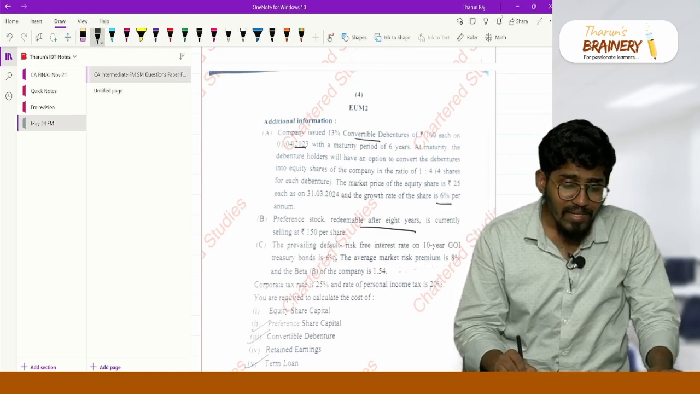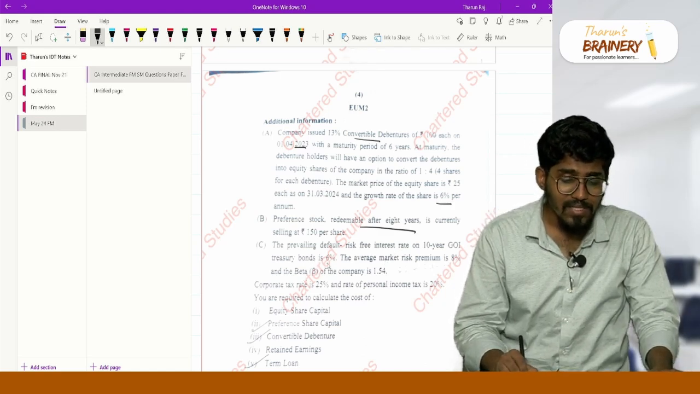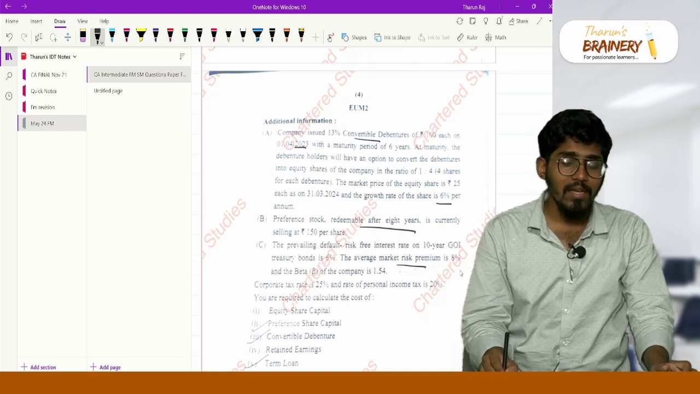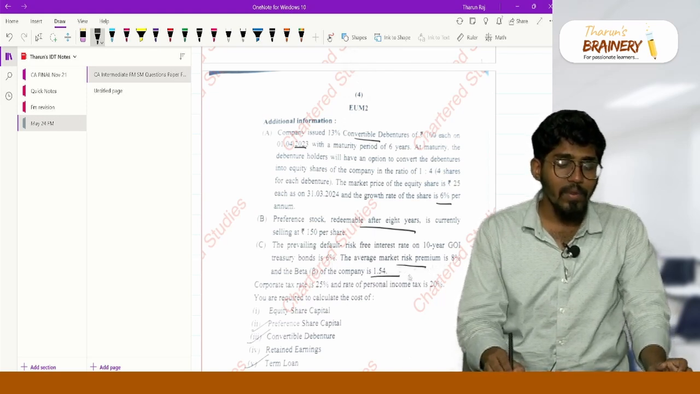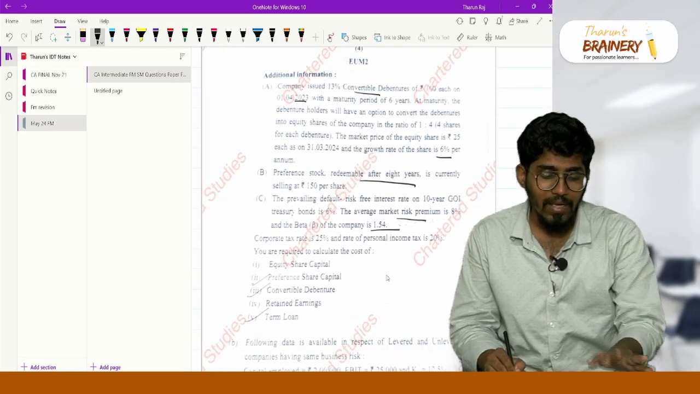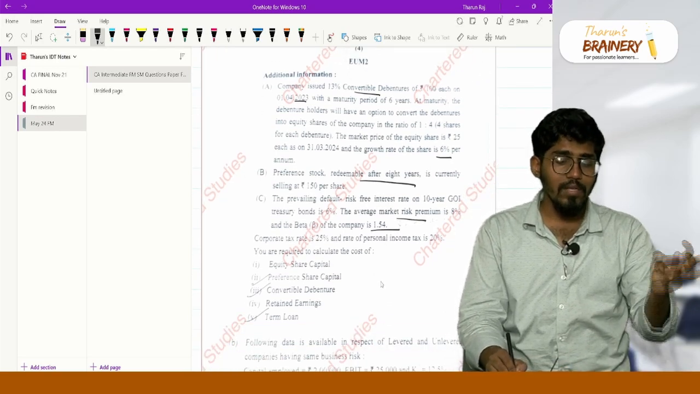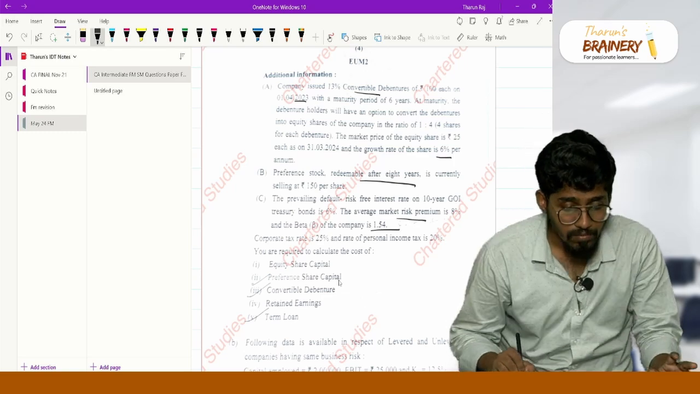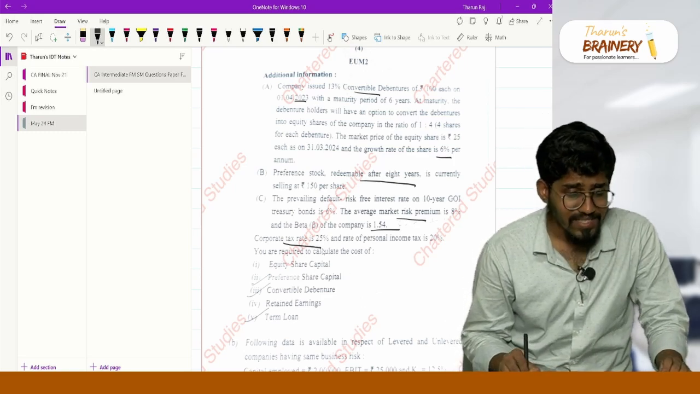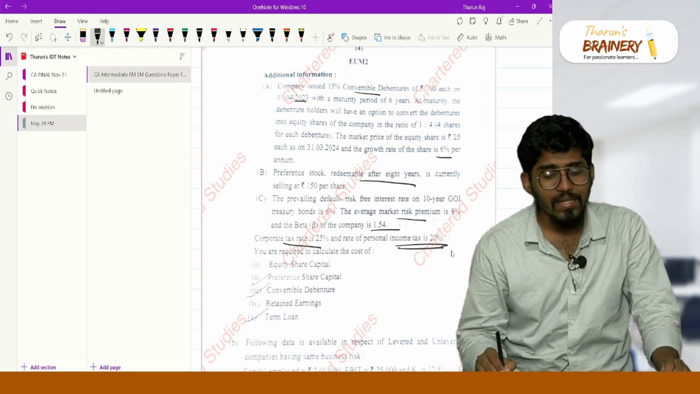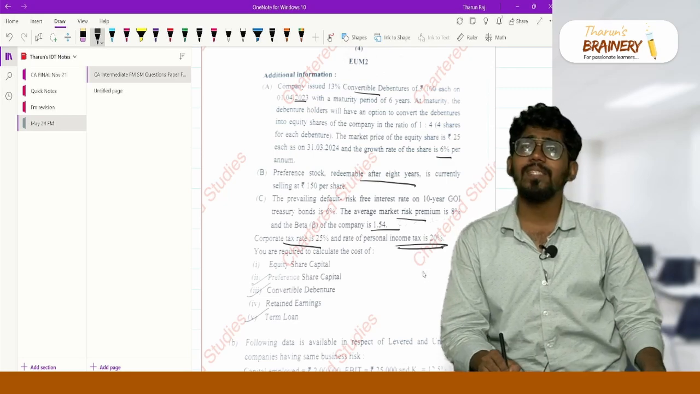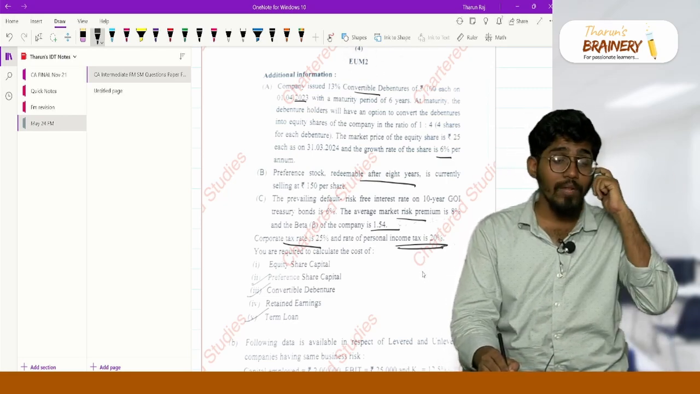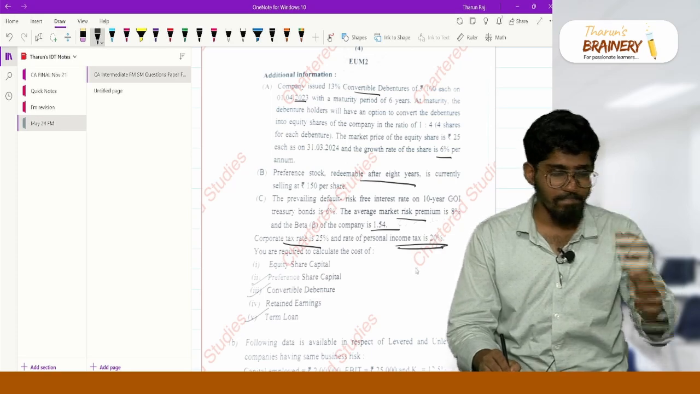The risk-free rate RF is 6%, market risk premium RM minus RF is 8%, beta is 1.54. You can calculate the cost of equity. They are asking you to calculate the cost of equity, cost of preference shares, cost of convertible debentures, cost of retained earnings, and cost of term loan. Corporate tax is 25% and personal income tax is 20%. Sir, why is personal income tax given? To find out the cost of retained earnings. I have already said how to calculate the cost of retained earnings.